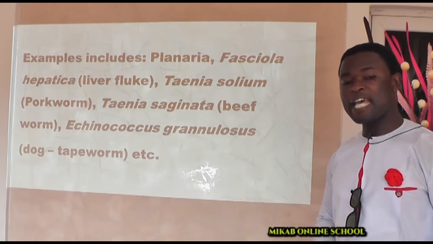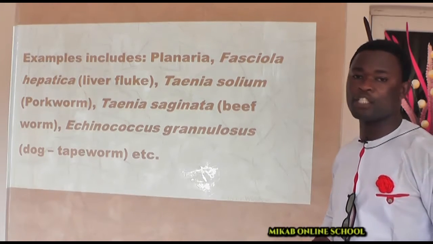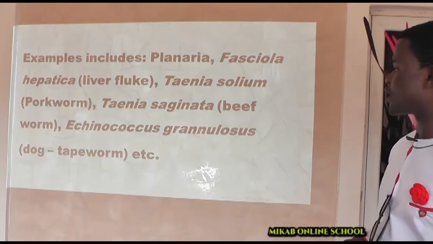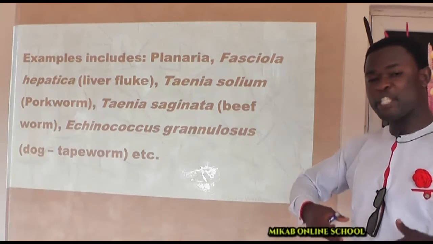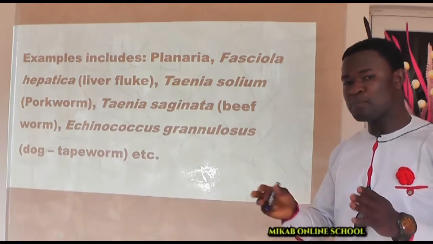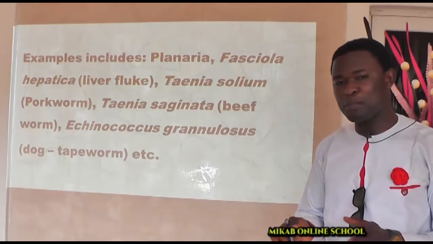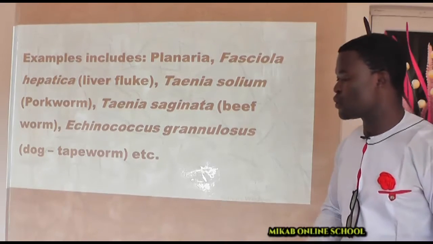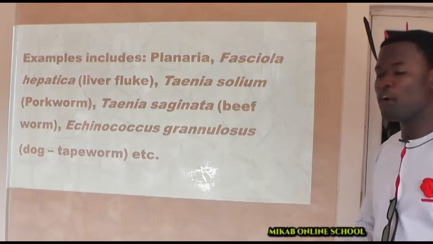And by the time the egg digests inside your stomach, you will be unfortunate to carry Taenia solium with you. And by the time it matures, remember, they do not need another partner to be able to carry out reproduction. They are hermaphrodites, so they will be able to reproduce sexually on their own.